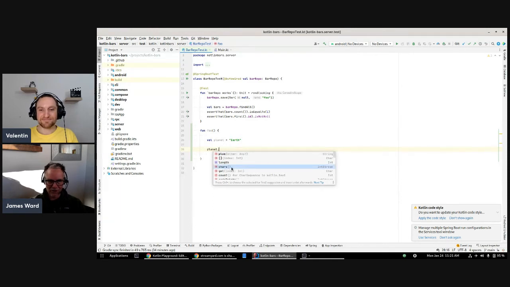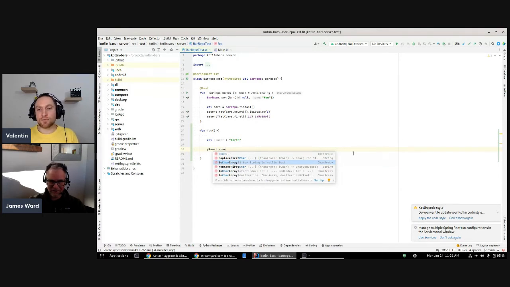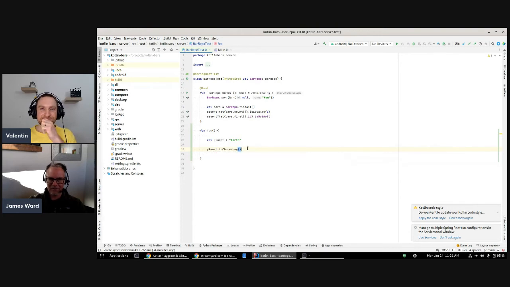I can do dot chars, or I can do a char array. The string stream is interesting, but does the stream provide the index and the value for each character? It does not, so I think I want to go to the char array instead. I think that's going to give me the foundation that I want.